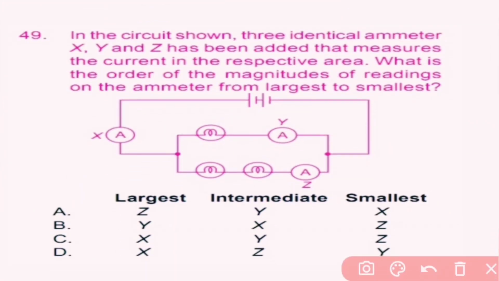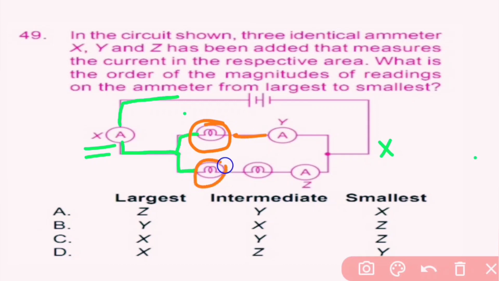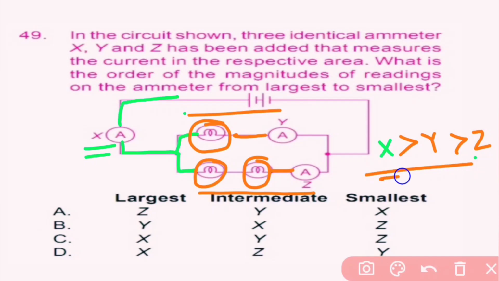Question number 49. In the circuit shown, 3 identical ammeters X, Y, Z have been added that measure the current in the respective areas. What is the order of magnitude of readings on the ammeters from largest to smallest? So current is passed like this. So current is high at point X. Now here one bulb is connected to Y and here two bulbs are connected to Z. So current will be less at Z than Y. So the correct sequence is this. So here C is the correct answer.